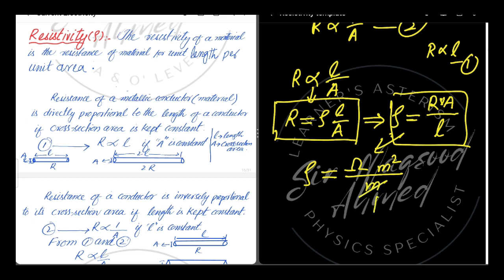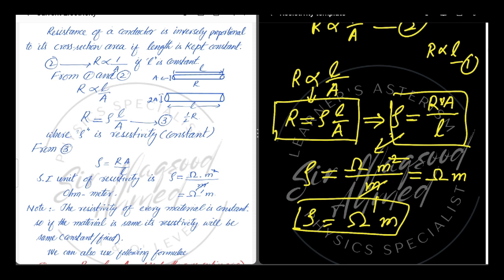So this meter is cancelled out with the square. Finally we have ohm meter. So the SI unit for resistivity is ohm meter.